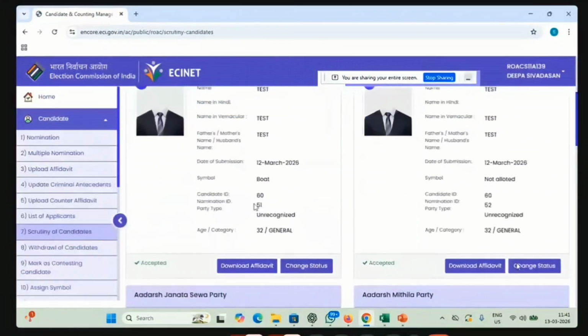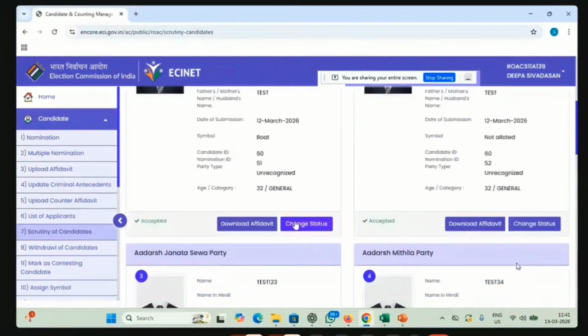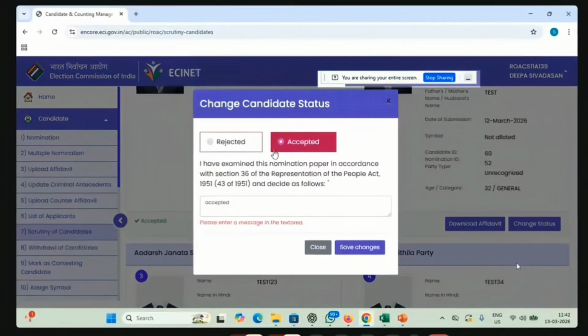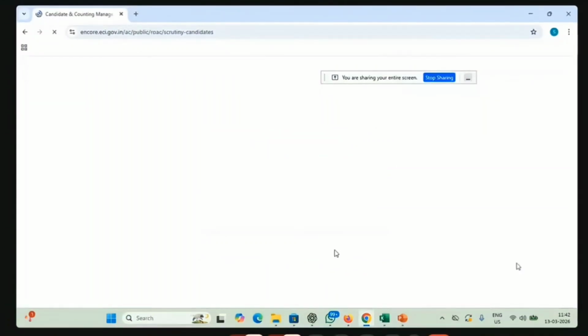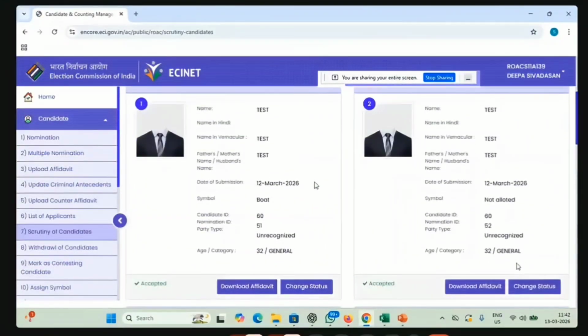And then here, after the RO gives you the list of the candidates accepted and rejected, go against each candidate and change the status, either accepted or rejected. Hope it's clear. If it is accepted, you enter accepted here and give save changes. So that will be accepted. Likewise, for all the nominations, you have to enter either accepted or rejected based on the list provided by the RO.